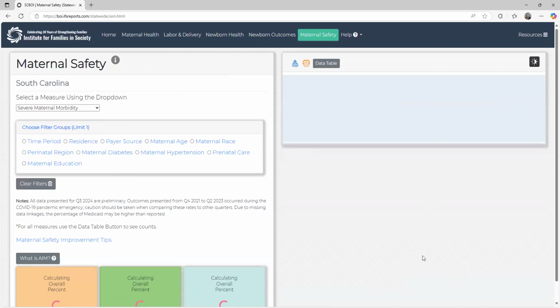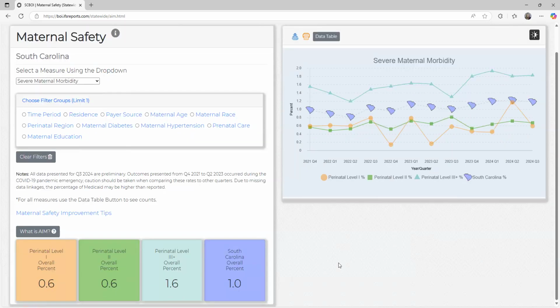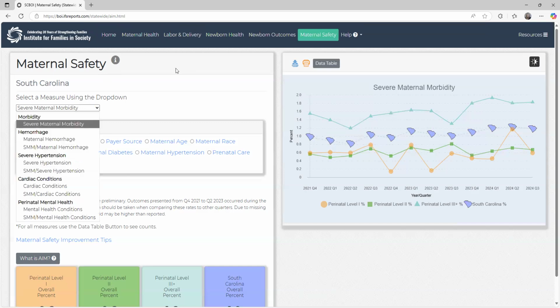And then a majority of our focus in the state, through BOI and through MHI, and even Title V has had historical focus, has been on reducing those highest acuity cases at the time of delivery, that severe maternal morbidity, as part of the AIM initiative that many of you are a part of. And so a lot of that really nuanced reporting, we are reporting on behalf of hospitals to AIM National and to DHHS. And some of this data is actually going into some new initiatives around quality that the Hospital Association is driving. But this is one of my favorite dashboards because there's just so much that you can look at here.